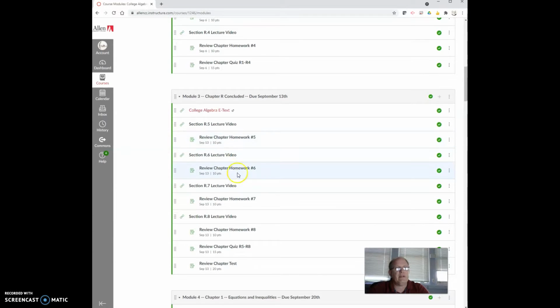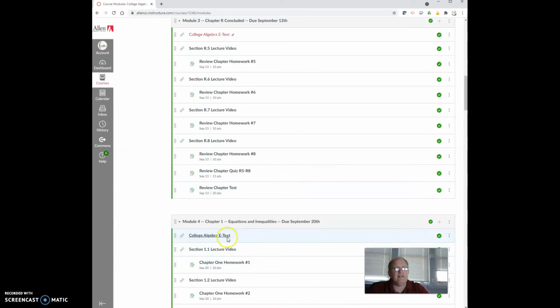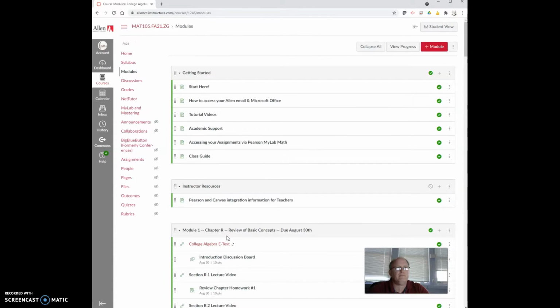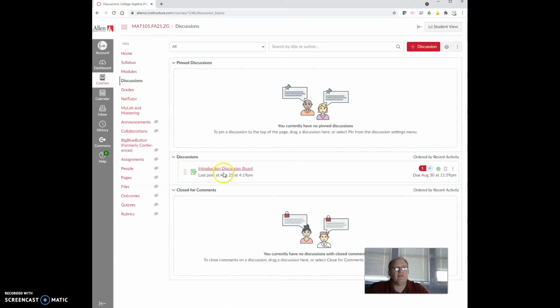Notice how we go through here, and notice that we have our first test due September 13th. So I want you to make note of that in your calendar. And then we just continue with Module 1 all the way down through the page. Discussions will be here. If you click on it, you'll see your discussion. If you click on grades, you'll see your grades. Here's the announcement button that isn't quite showing up yet.